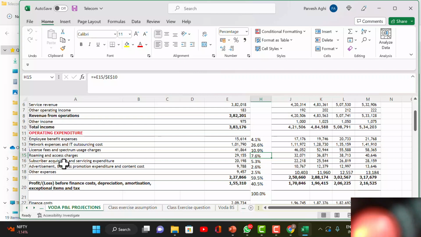The license fees, which is called adjusted gross revenue, on which the license company pays the license fee. It's coming to 10.9% of the sales, which is close to that. Okay, fine. So think that your company is paying a percentage equivalent to the revenue they are generating. But this revenue is the gross revenue. So there are some adjustments, some deductions which are allowed, which is called AGR. So each company is supposed to file an AGR and pay a license fee to the government. So in fact, of AGR it will be much higher, close to 12%. But it comes to 10.9% of sales because they get some adjustments. Okay, fine.